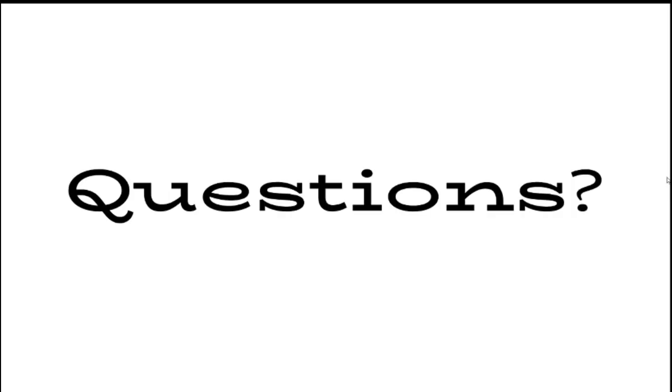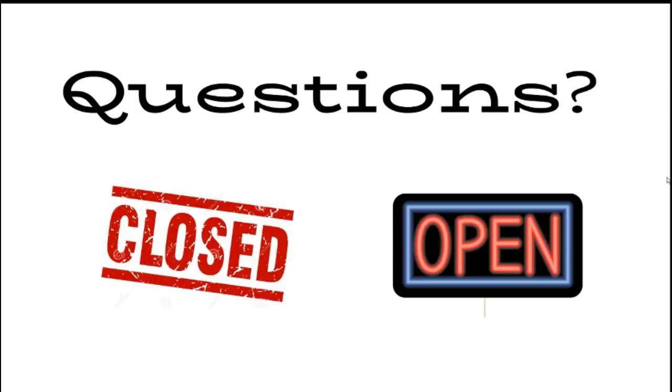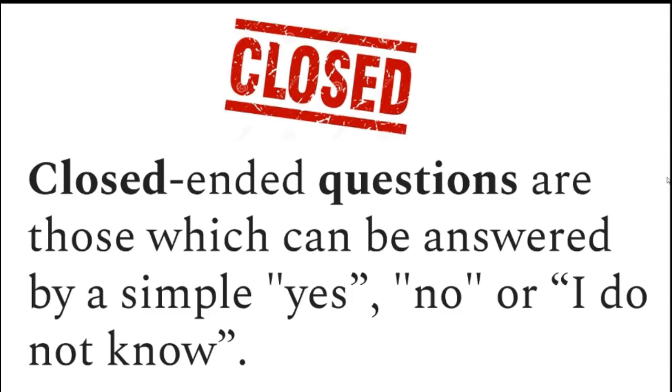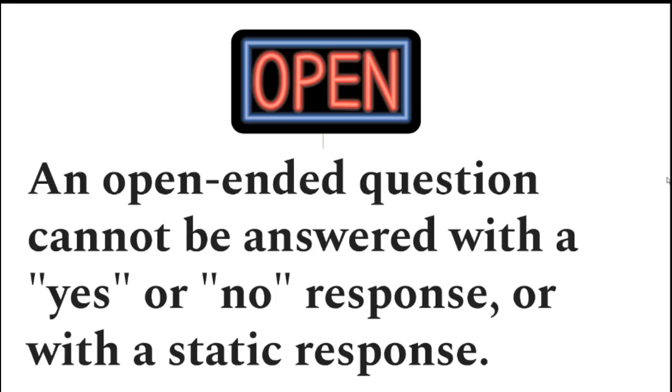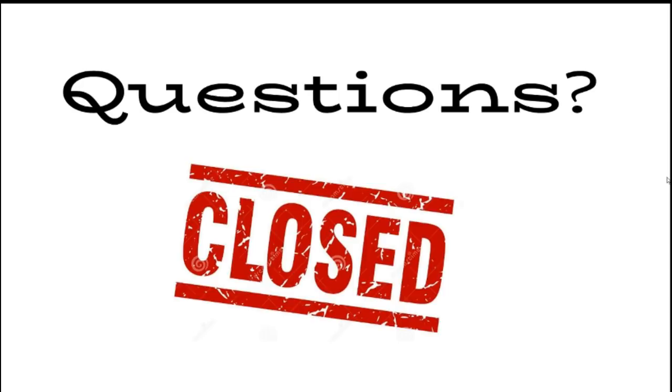The next thing that we must talk about are questions. There are two types of questions. There are closed questions and open questions. A closed question is a closed-ended question which can be answered by a simple yes, no, or I don't know. And an open-ended question is just the reverse of that. It can't be answered with a simple yes, no, or I don't know. So let's look specifically at closed questions.